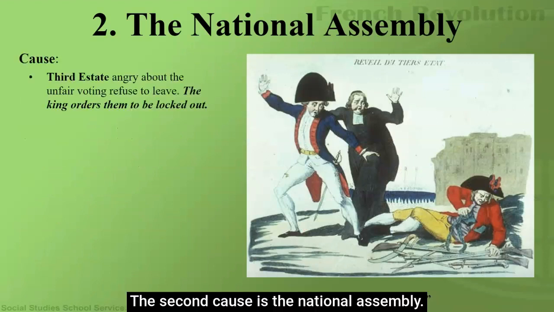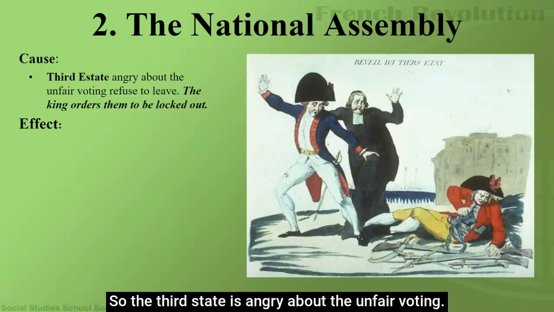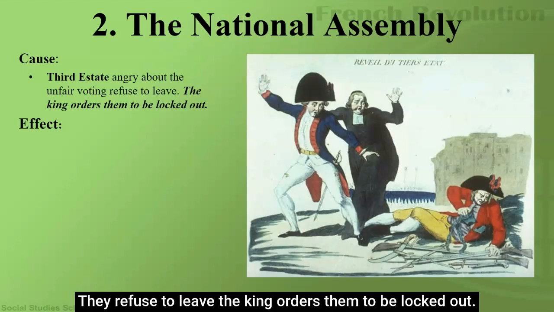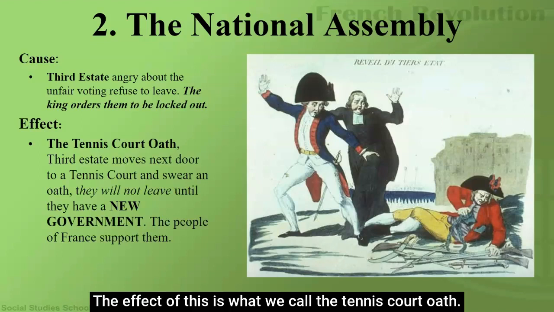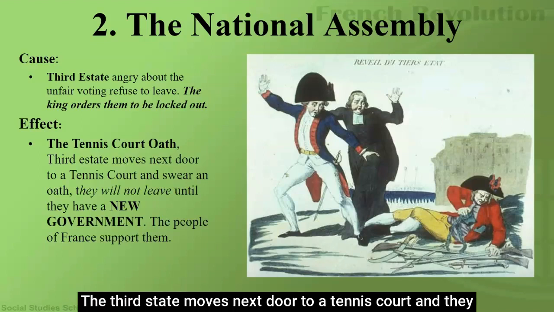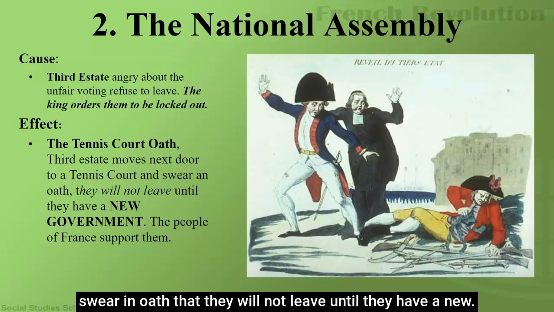The second cause is the National Assembly. So the third estate is angry about the unfair voting. They refuse to leave. The king orders them to be locked out. The effect of this is what we call the tennis court oath. The third estate moves next door to a tennis court and they swear an oath that they will not leave until they have a new government.